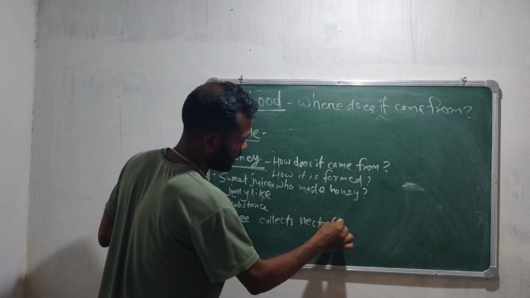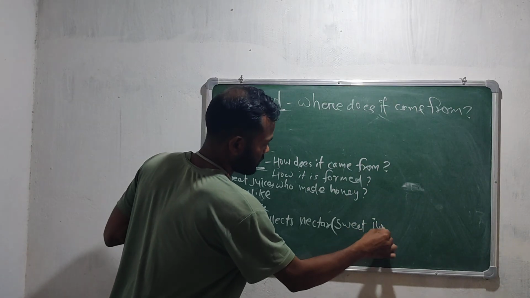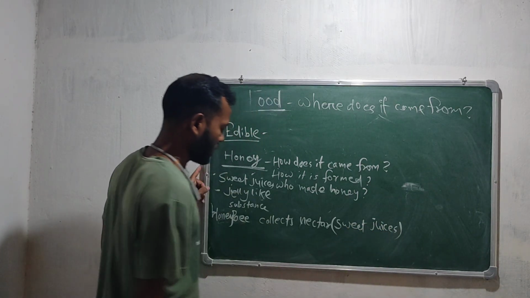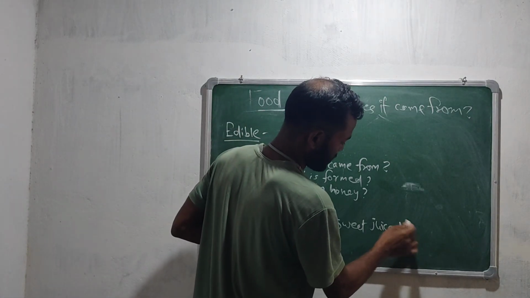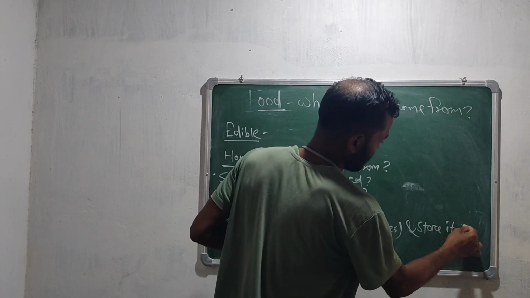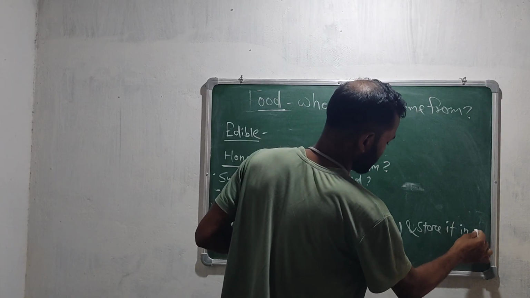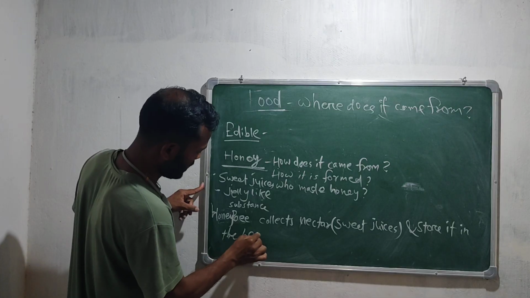What is nectar? Nectar is the sweet juice of the flowers. They collect nectar and store it in the beehive.